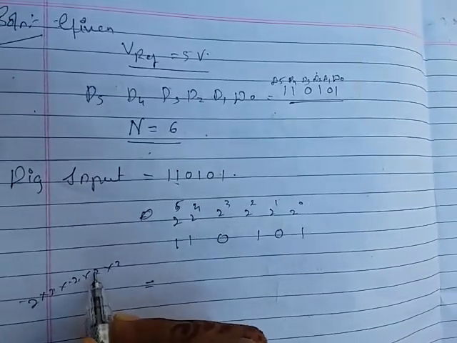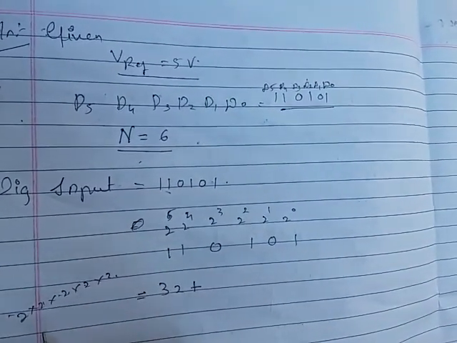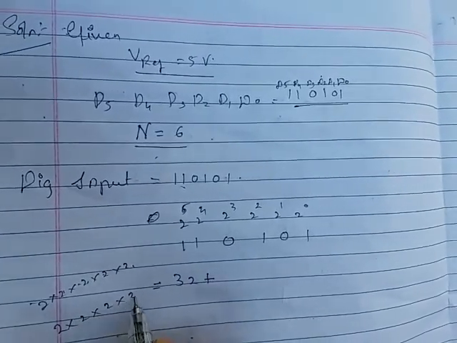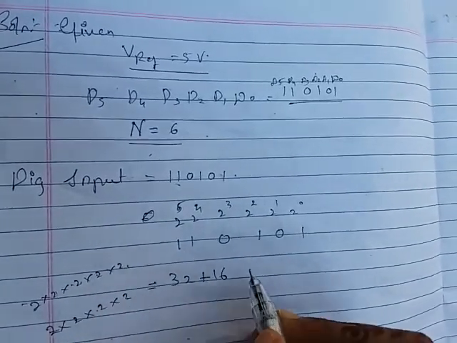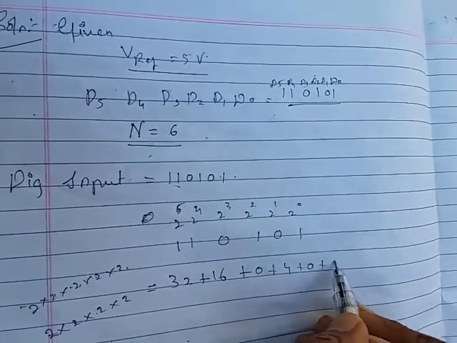2 to the 4, 4 to the 8, 8 to the 16, 16 to the 32. So 32 plus 2 raised to 4 means what? 2 raised to 4 is 2 into 2 into 2 into 2, that is 4, 4 to the 8, 8 to the 16. Okay, plus this is 0, plus this is 4, plus this is 0, plus this is 1.